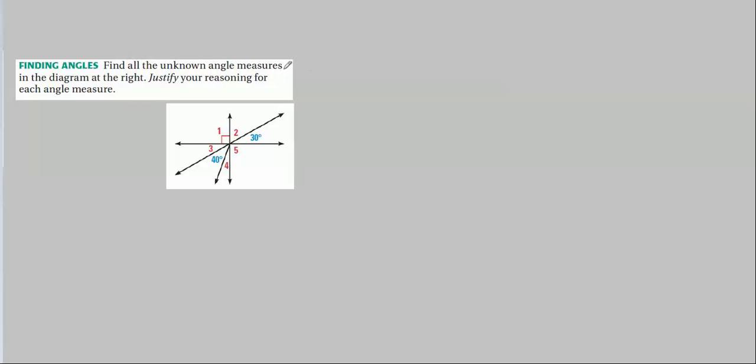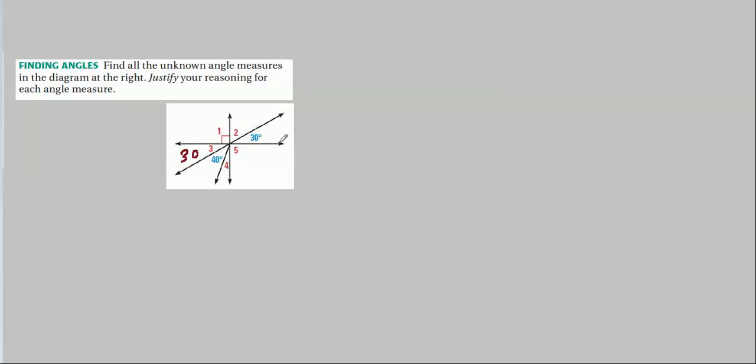Okay, here we're going to use a lot of what we know about angles, and it's also going to be real easy. Really. Honest. Let's start with this one here. We've got this line and this line crossing, which means angle 3 and this angle form a vertical pair. So angle 3 must also be 30 degrees.